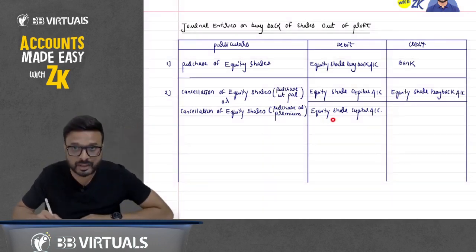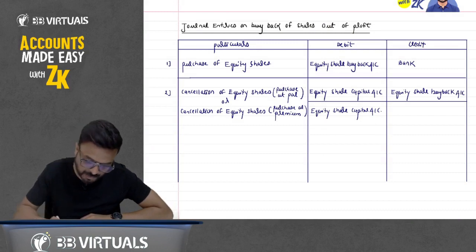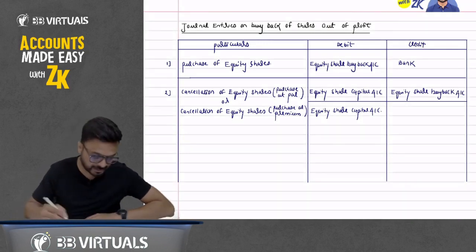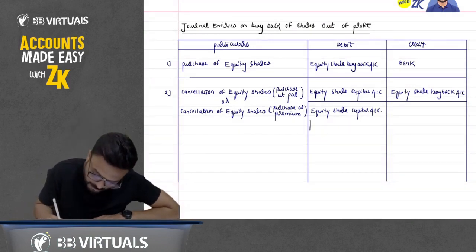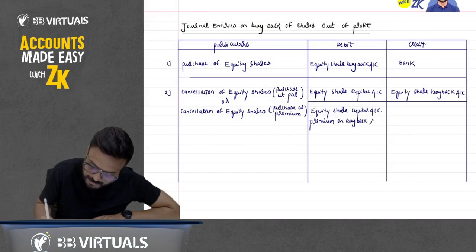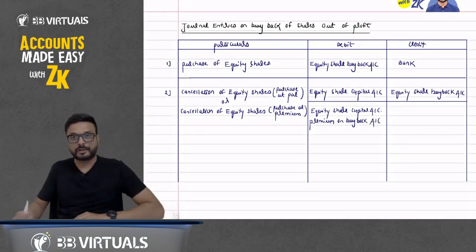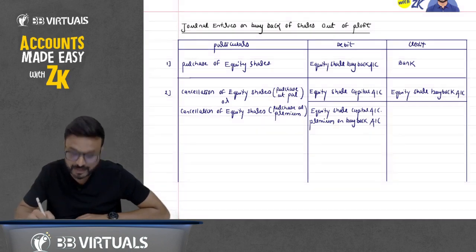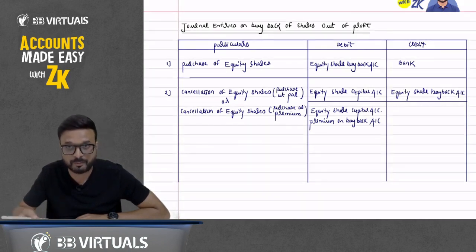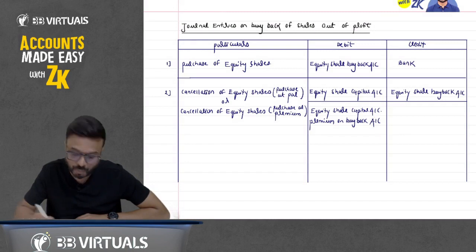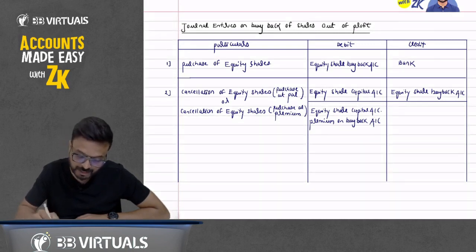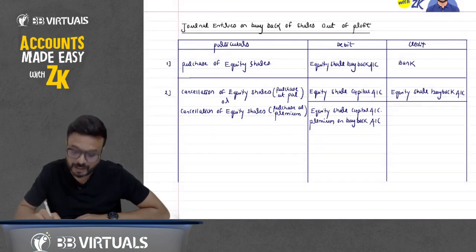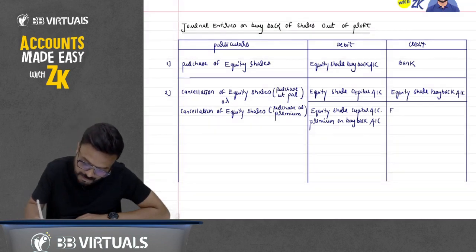So we will debit equity share capital account by rupees 10 only. What about the 5 that we have paid extra? That is premium on buyback. So we will debit premium on buyback account. That is the extra amount that you have paid. So equity share capital account debit 10, that is the face value, and premium on buyback, because you have purchased at a premium. Second, the shares that you have purchased, now you will cancel them. So you will credit equity share